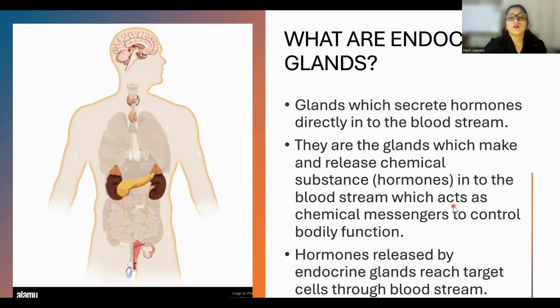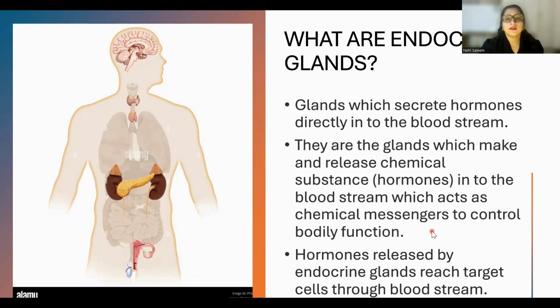Now, these hormones released by endocrine glands reach target cells through the bloodstream. So, to understand and absorb the concept of endocrine glands in simpler words, they are the glands which release the hormones and those hormones are transported within the bloodstream, right? All the job of endocrine glands is within the bloodstream.